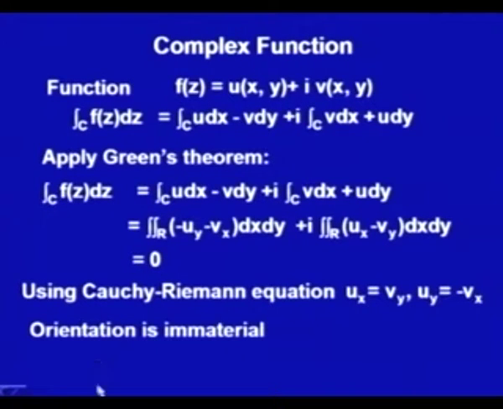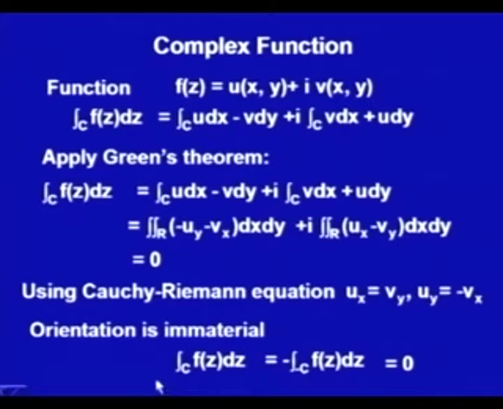If the orientation has been reversed, then we do know that integral over minus C of f(z) dz is the same as minus of integral over C of f(z) dz. Minus C means that the orientation has been changed to the reverse. So, this is minus of this one, and because this is 0, this will also be 0. That says the orientation does not matter.